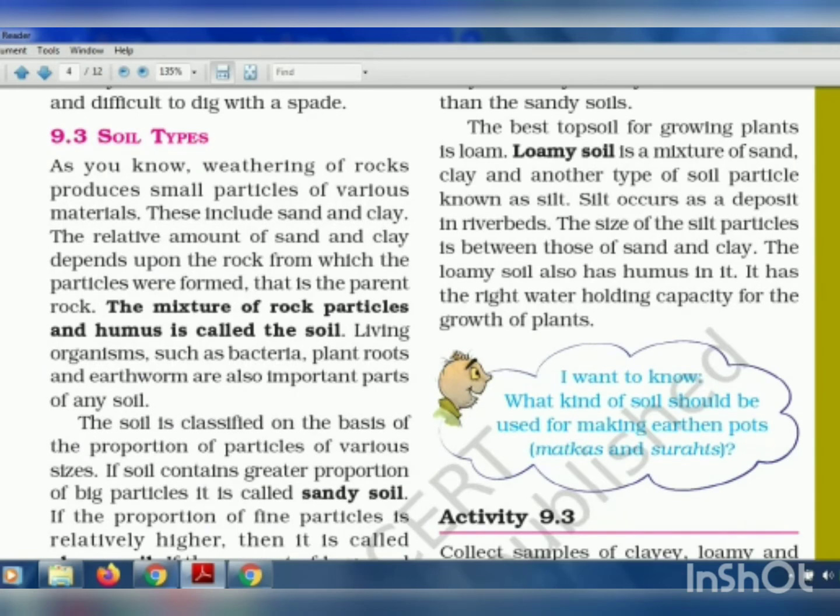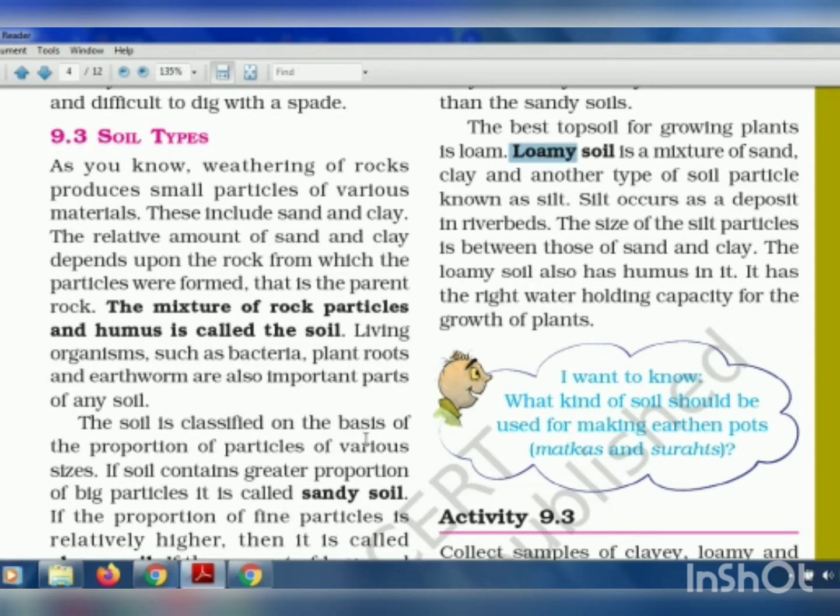Now next is soil types. You must have studied or heard about sandy soil, then clay soil. Clay we have used many times when we were small kids. We have used clay to make different shapes and such things, right? So that is also one type of soil. Clay soil, sandy soil. Sandy soil you mostly find near the sea, at sea beaches. Then the next is loamy soil. Loamy soil is a mixture of sandy soil and clay soil.